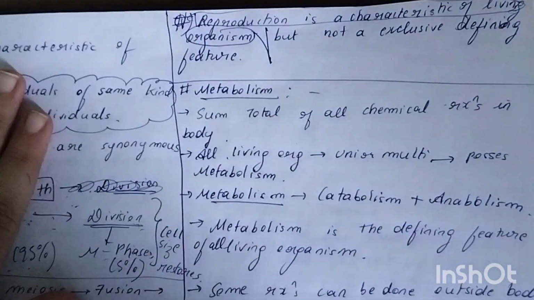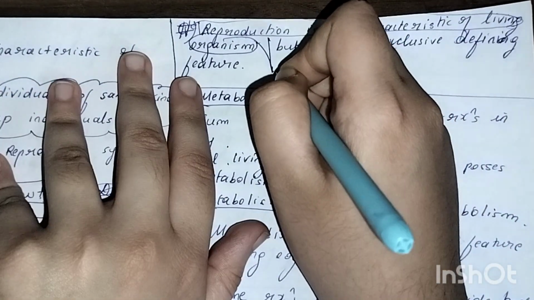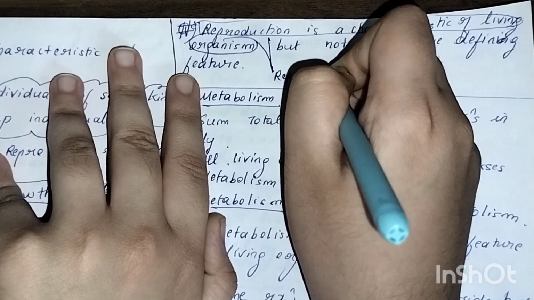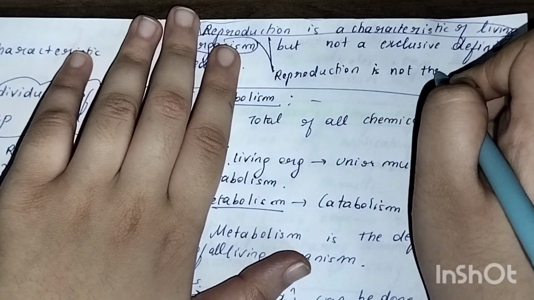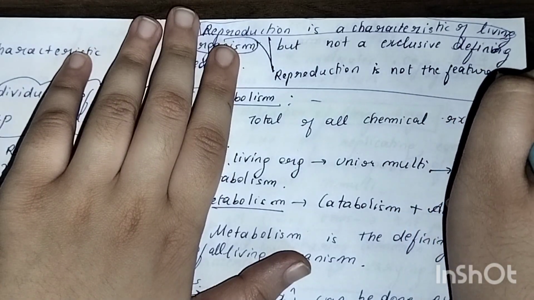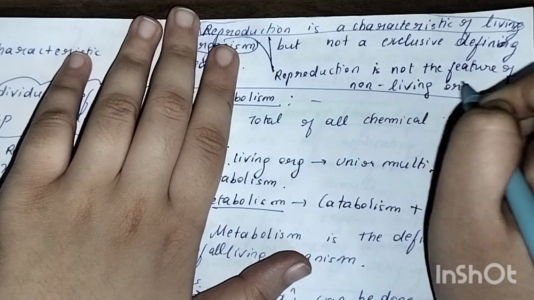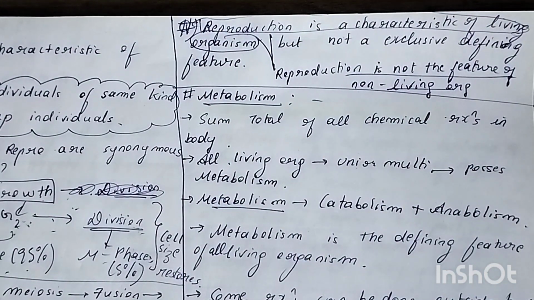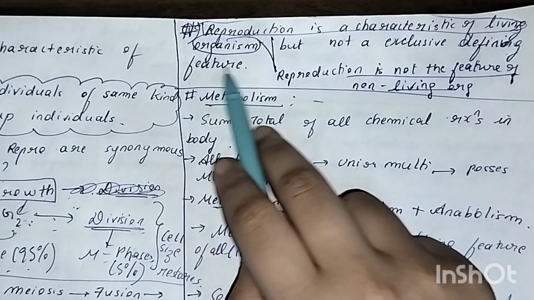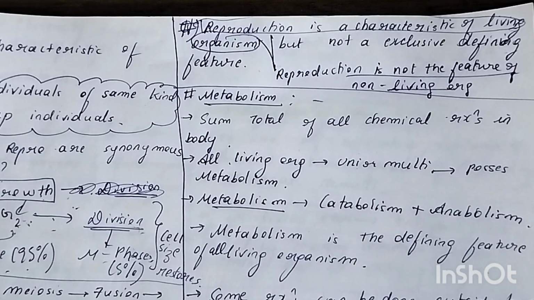Reproduction is not a feature of non-living organisms. That is why it is a characteristic of living organisms, but not an exclusive defining feature. But is it a defining feature? No, it's not a defining feature, because the mule, infertile human couple, and sterile worker bees do not exhibit reproduction.